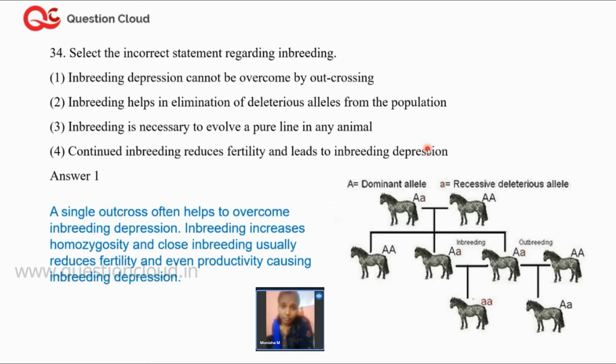So what is inbreeding depression? Inbreeding depression is the situation when we have frequent crossing within the same generation. This leads to development of offspring that are homozygous recessive, that is, the dominant characteristics are lost. So it has a very negative impact on the breeding process. Therefore, the right option to this question is inbreeding depression cannot be overcome by outcrossing.